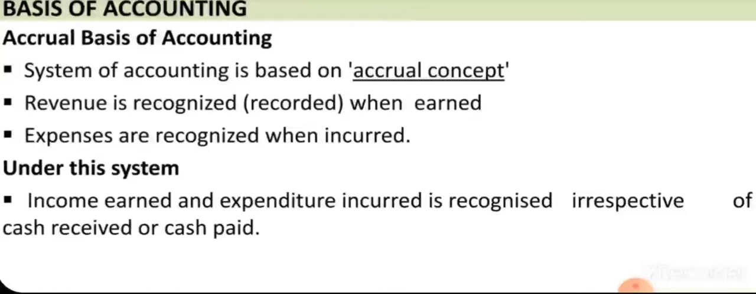Under this system, the income earned and the expenditure incurred are recognized irrespective of cash received or paid. As I said, in this basis of accounting we will not be checking whether we actually received or paid the cash, but the transactions will be recorded when an event of revenue earning or expense incurring occurs. It doesn't mean that in actual sense we received the cash or made the payment.